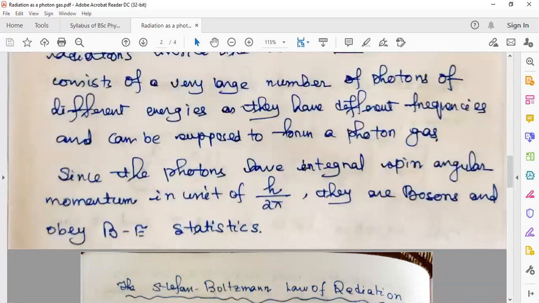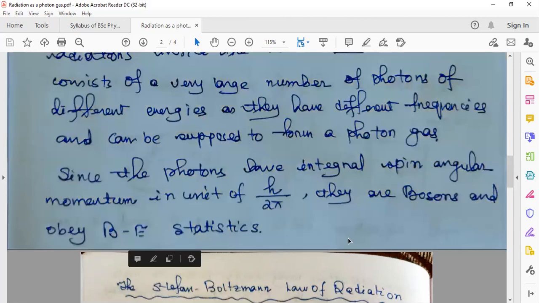Okay, so it is found that photons have integral spin angular momentum, in units of h/2 pi. So these photons are basically bosons, and that's why they obey Bose-Einstein statistics.